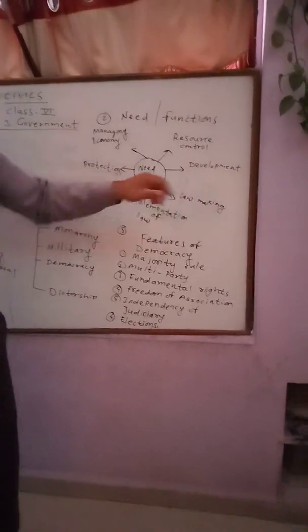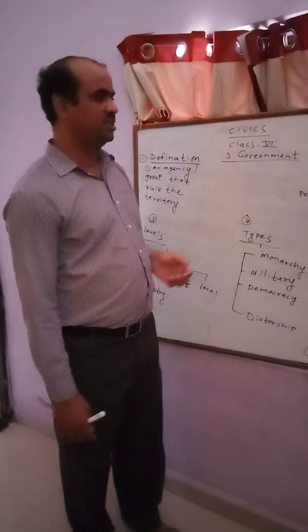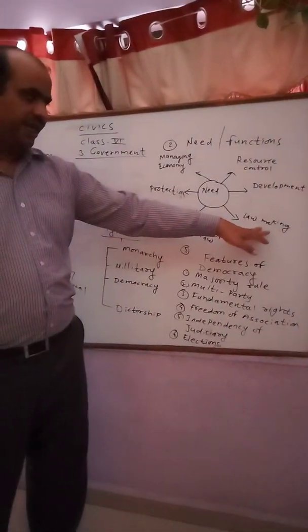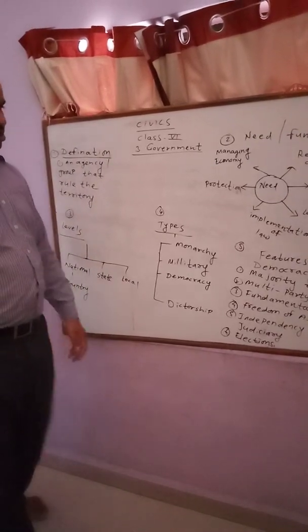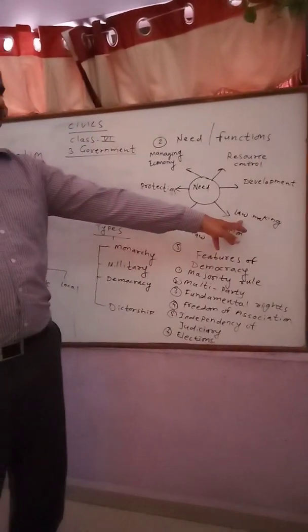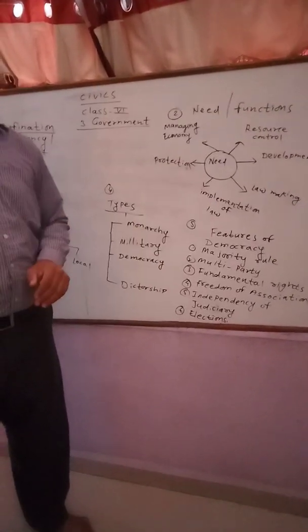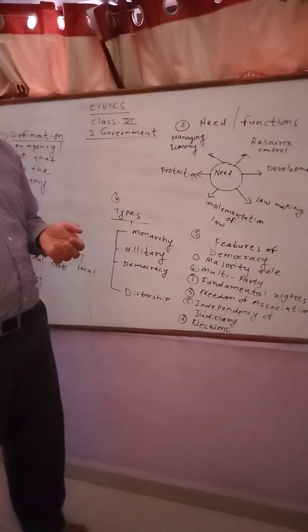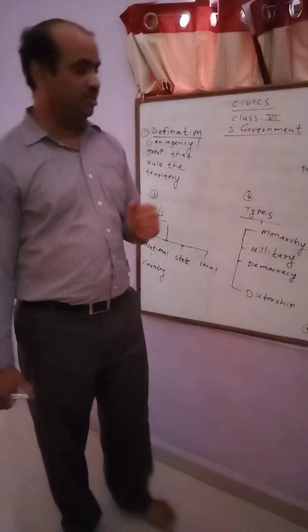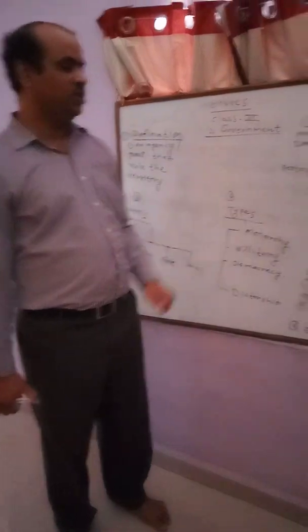Then we have law making. As we take the example of India, we have the system called parliament, then we have the president. They make the laws that are applicable to the whole country. So government is helpful in making the laws. Then it is not the work of government only to make the laws, but also the government has to implement the laws. For implementation, they have different types of agencies. We can say there are ministers, then state ministers, then we have bureaucracy. There are different officers that implement government's decisions.